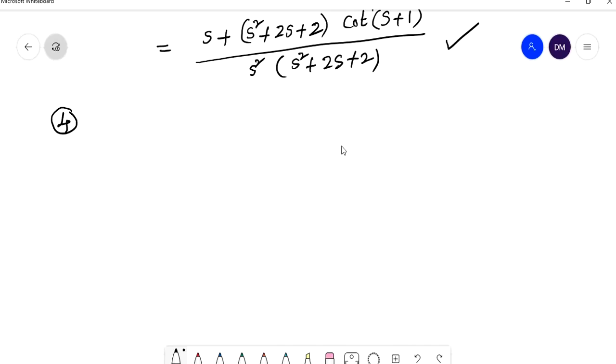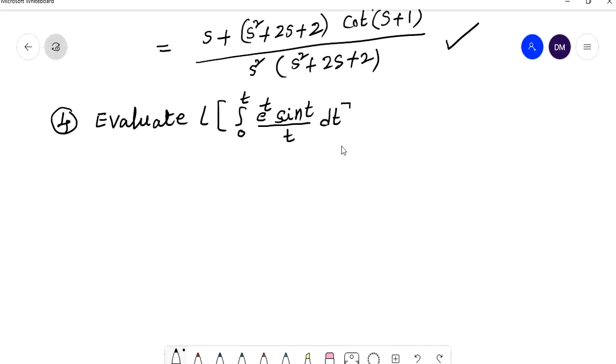Evaluate the Laplace transform of integral 0 to t e power t sin t by t into dt. Right, now the fifth problem is